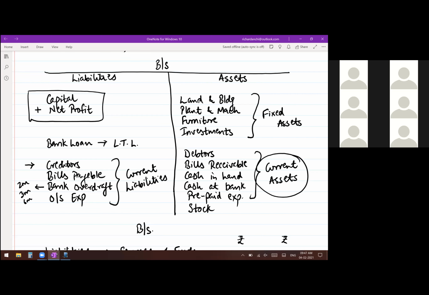So there's an important discussion later in this chapter for which you need to know the difference, that only understanding liabilities and assets is not enough. There is a breakup between that also. On the asset side, mainly there are only two things: one is fixed asset, the other current asset. But on the liability side, yes, you have firstly capital, then you have all your long-term liabilities, and then you have current liabilities. That is how the balance sheet is broken down, again, to get more useful information.